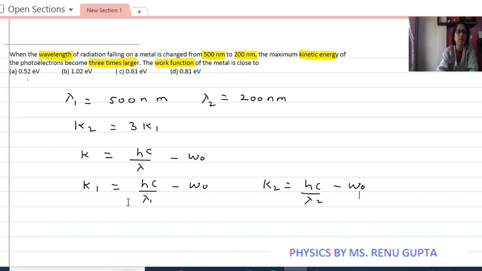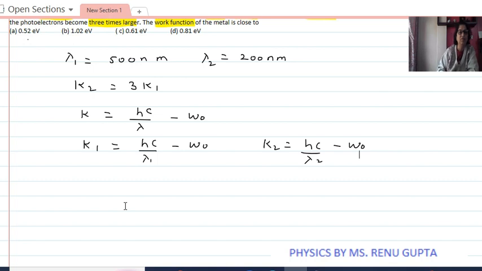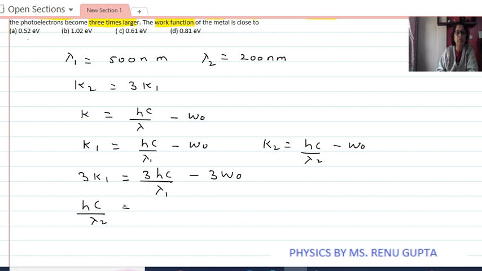Now we know that K2 is 3 times K1, so I multiply K1 by 3. So 3K1 is equal to 3Hc upon lambda 1 minus 3 times work function. 3K1 can be written as K2, that is Hc by lambda 2 minus work function, equal to 3Hc by lambda 1 minus 3 times work function.